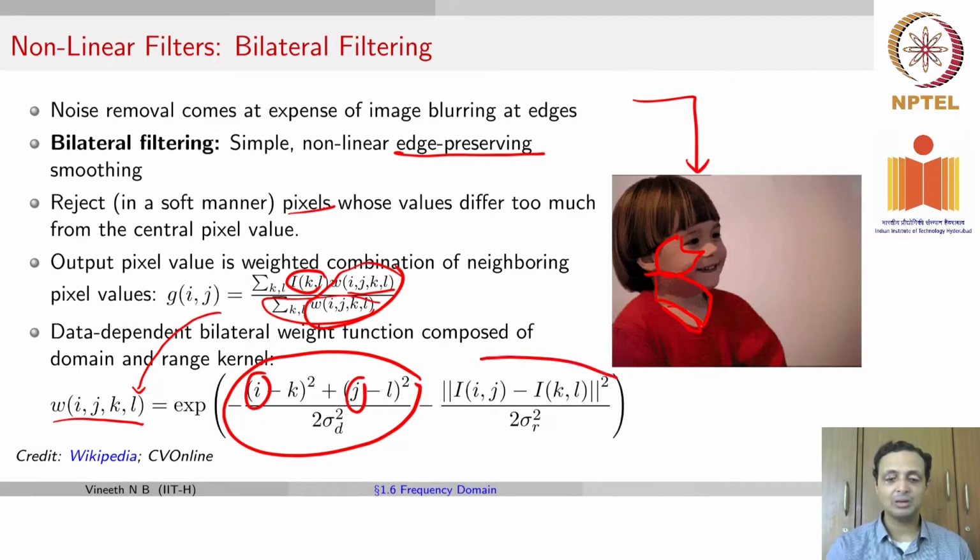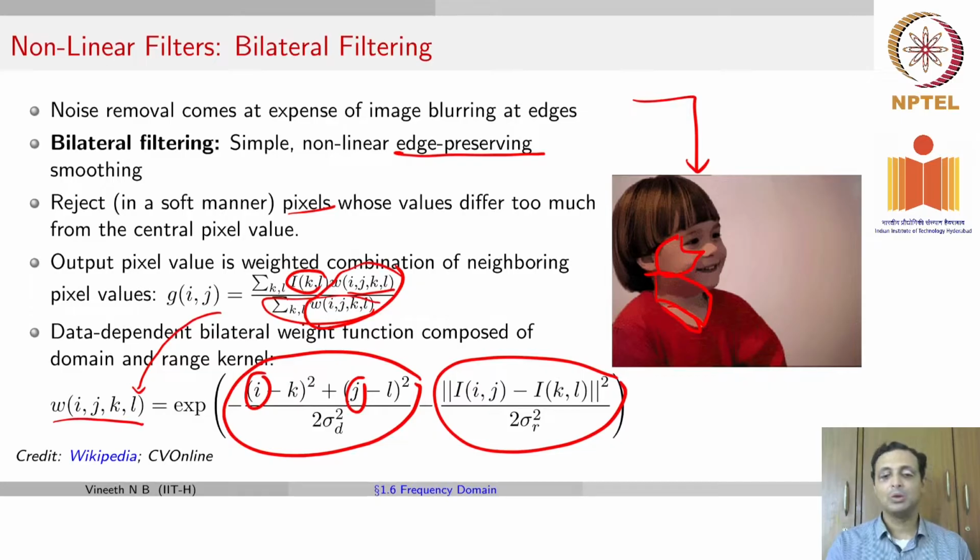But you have an additional term here which also says, I don't want to decide this based on only the location of the pixel. I also want to decide the filter value by what value is there in the image at that location. Remember, so far in all our filters, the filters only were relevant to the position of a pixel in an image. The filter coefficients did not change for different locations in the image. But here we are talking about changing the filter coefficients for different locations.